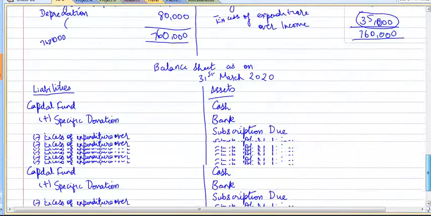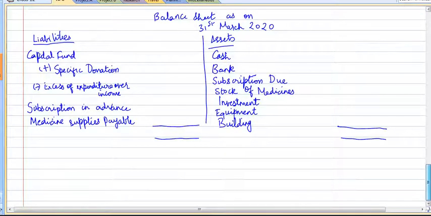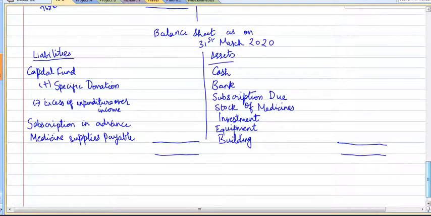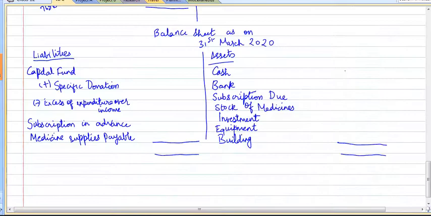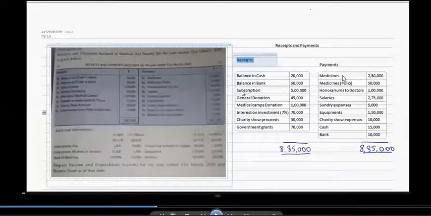Okay, now let's move on to the balance sheet. As we already know, we have some closing balances in the problem itself. So cash we have of 15,000 and bank of 30,000.